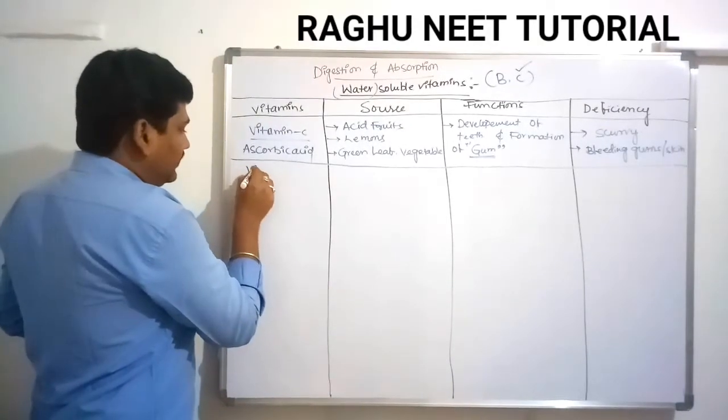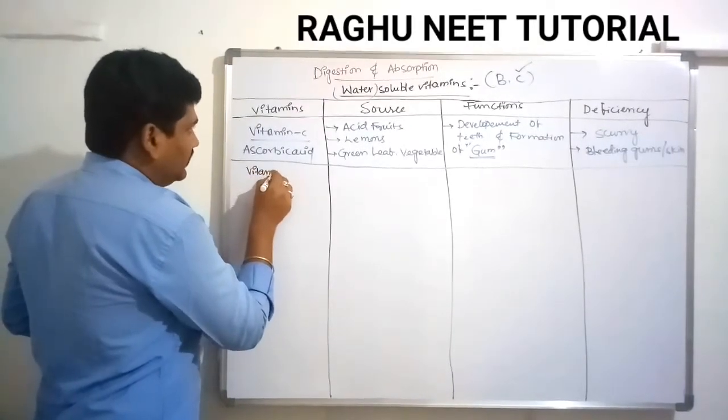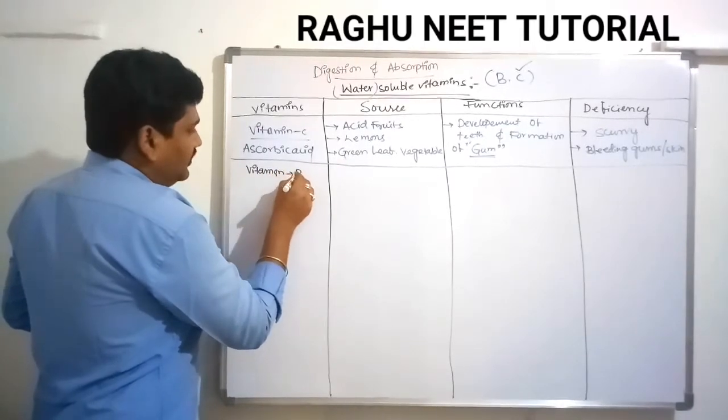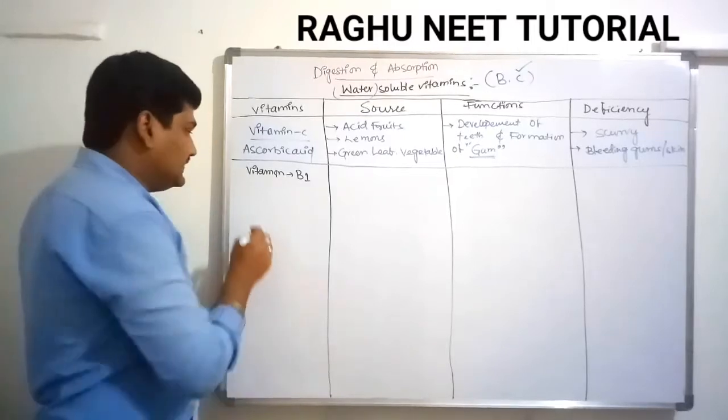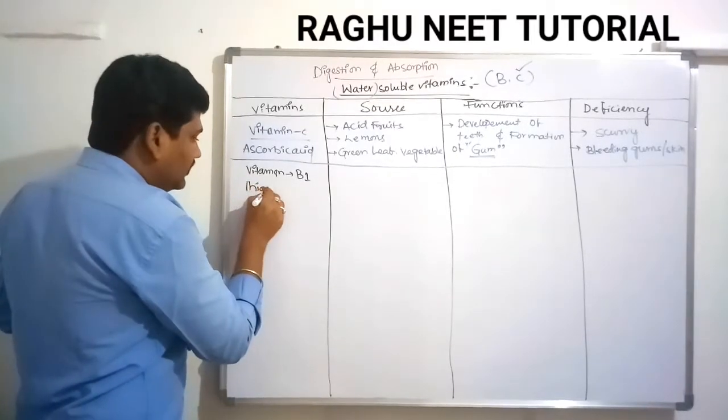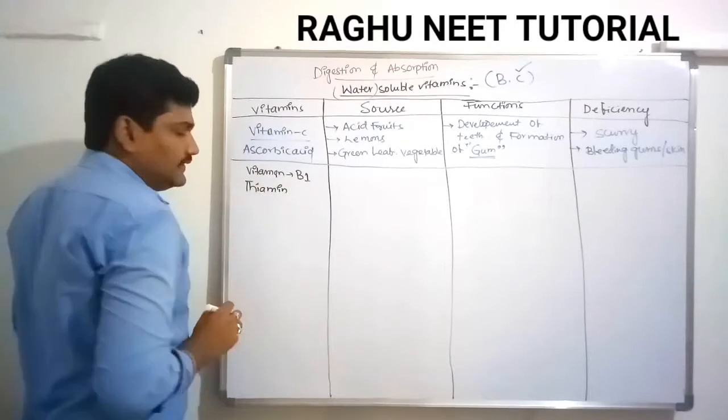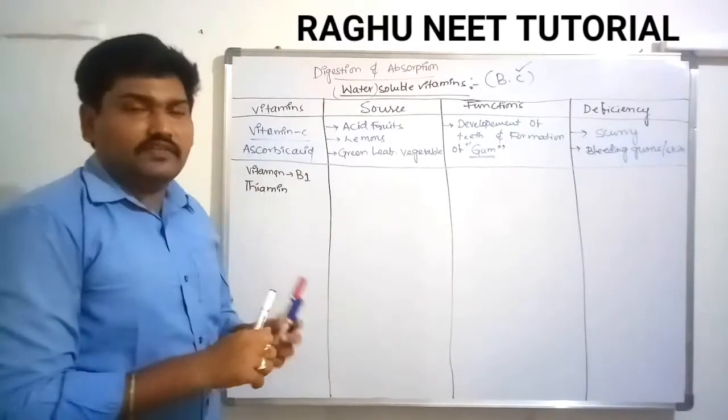First one, vitamin B1. Vitamin B1 is scientifically called thiamine. What is the source of thiamine?